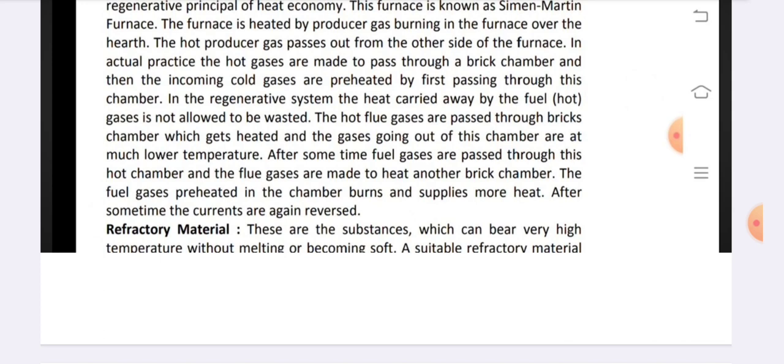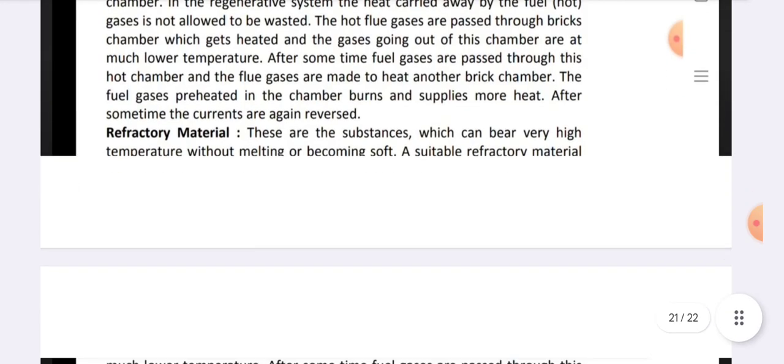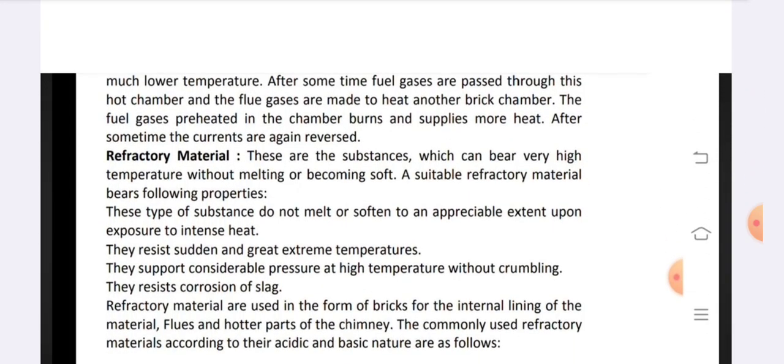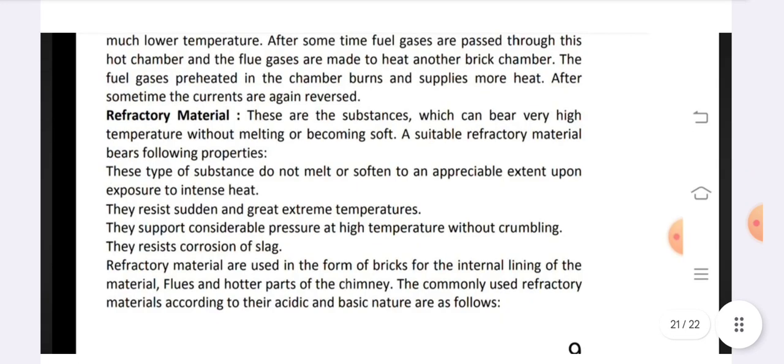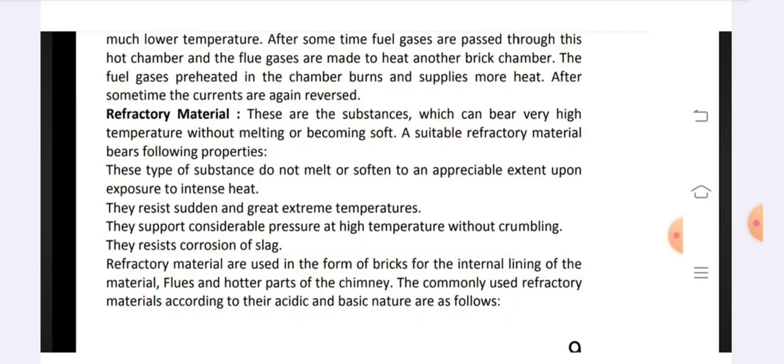Refractory material. These are the substances which can bear very high temperature without melting or becoming soft. A suitable refractory material bears the following properties. These types of substances do not melt or soften to an appreciable extent upon exposure to intense heat.